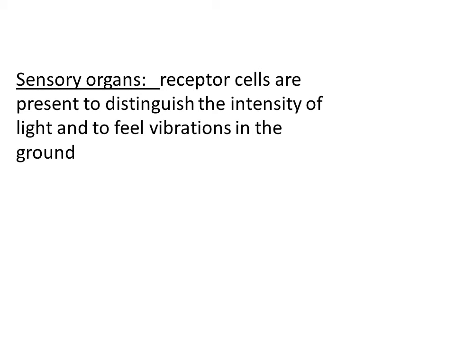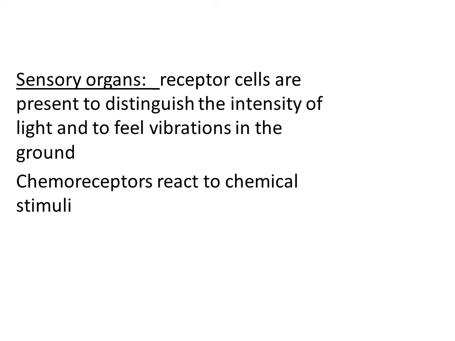So the earthworm somehow recognizes the changes between day and night, and these receptor cells also help to feel the vibrations in the ground. Sometimes vibrations happen in the ground, and those can be easily detected by these receptor cells, right? And the earthworm also has chemoreceptors.